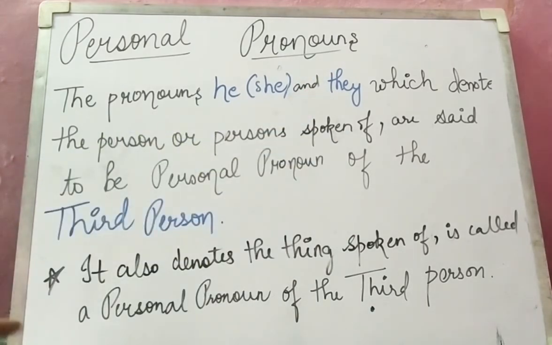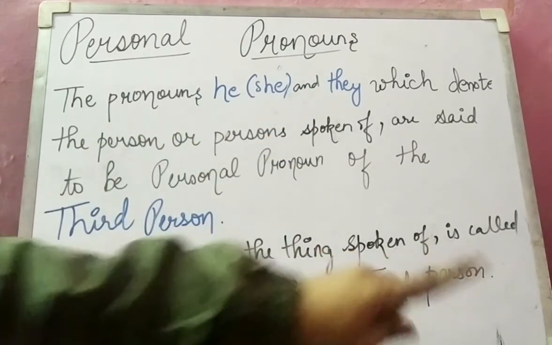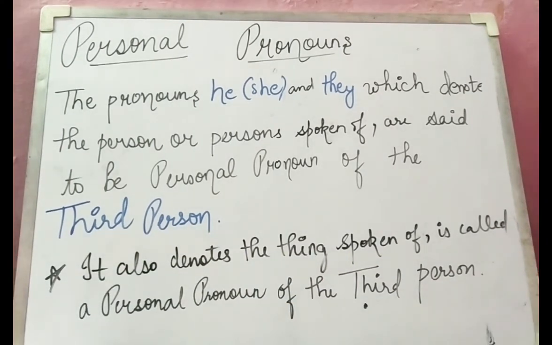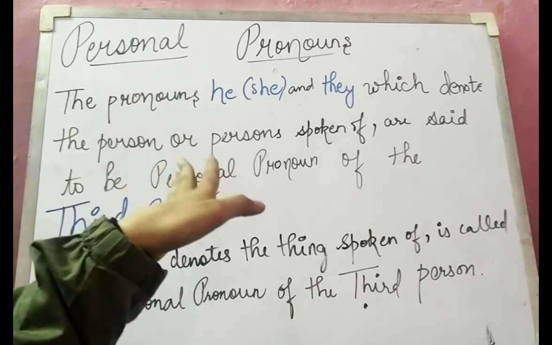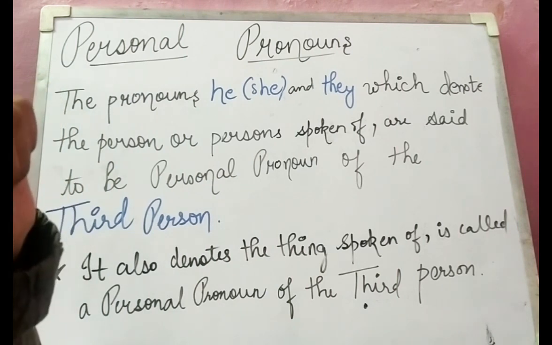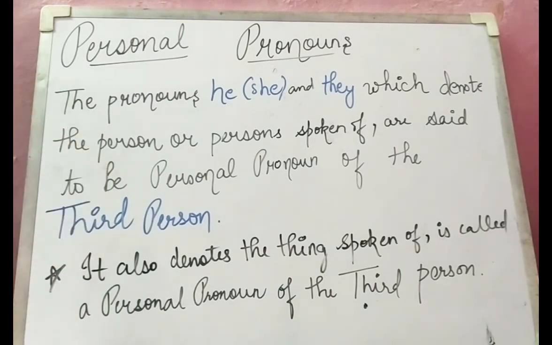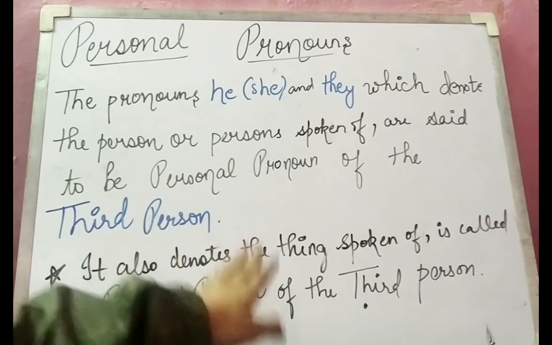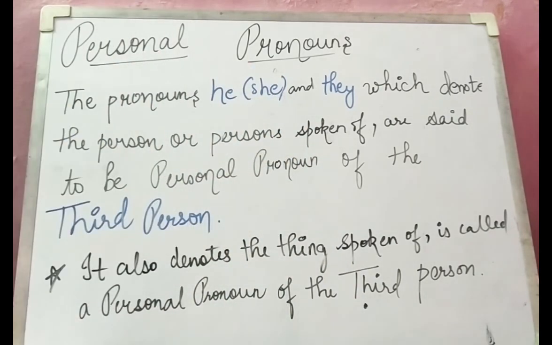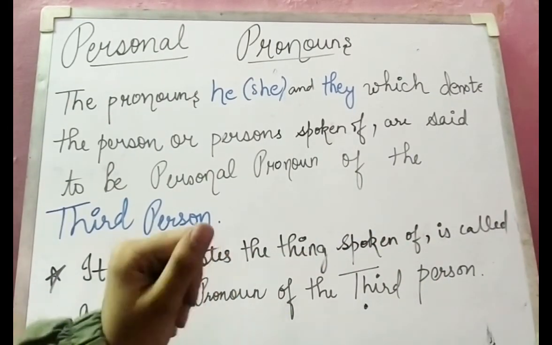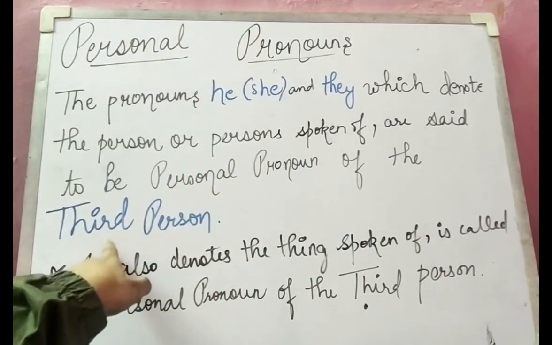There is one more note: it also denotes the thing spoken of. Although it denotes a thing, the thing spoken of is called a personal pronoun of the third person. You can note this. It also denotes the thing spoken of, and that comes under the third person. It is a personal pronoun of the third person.